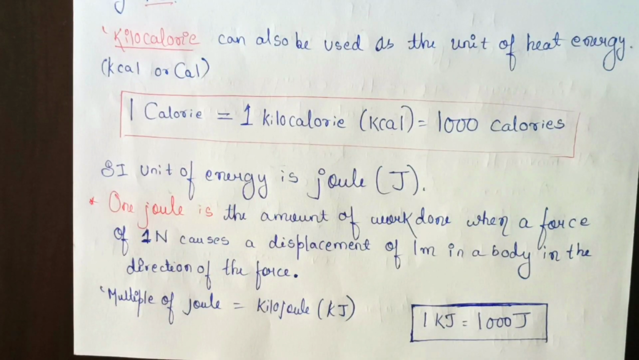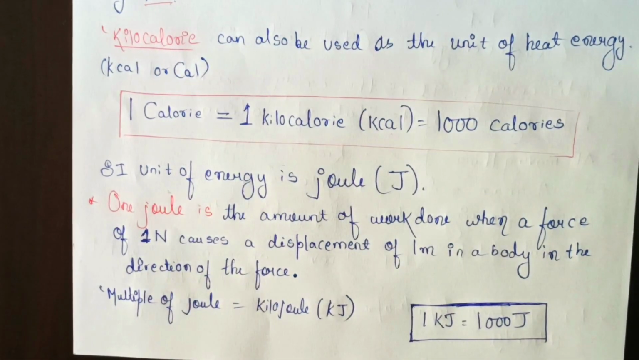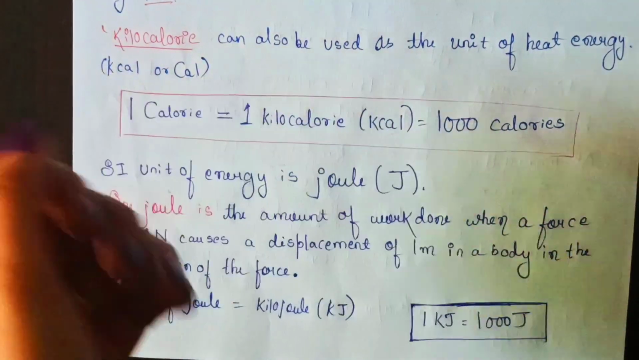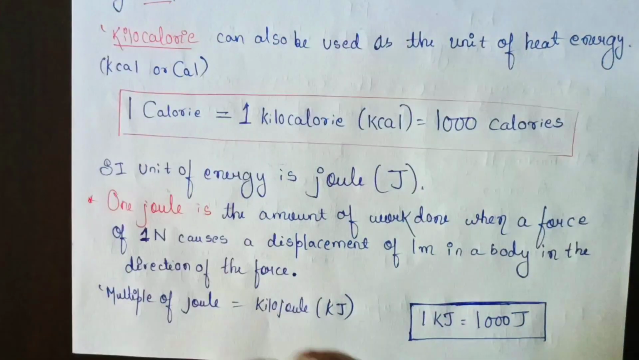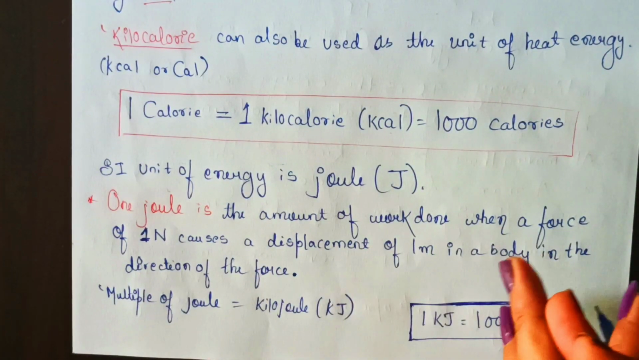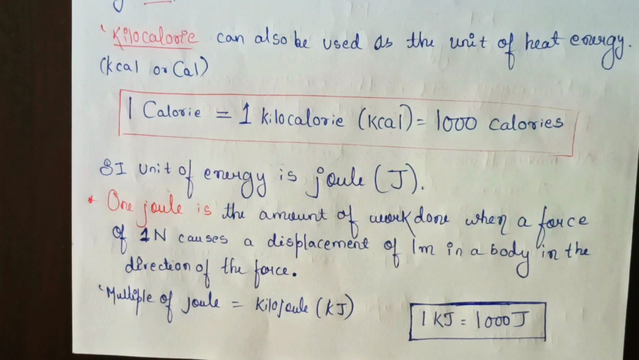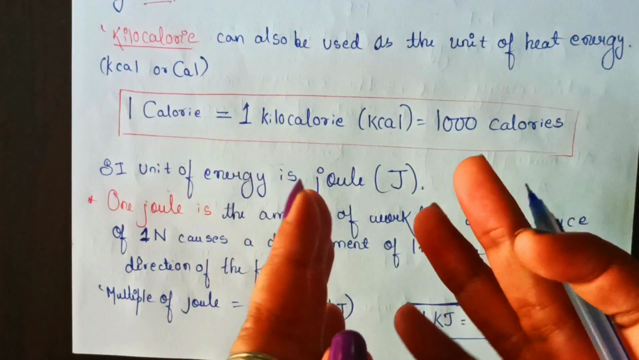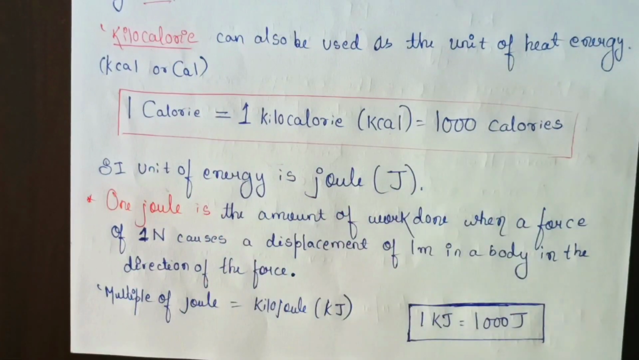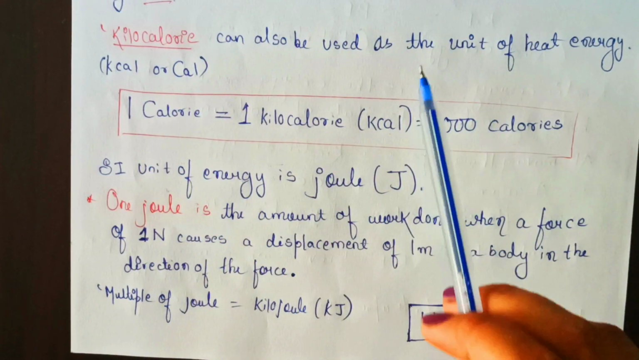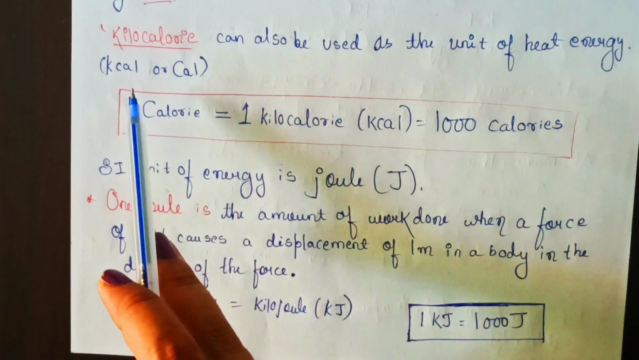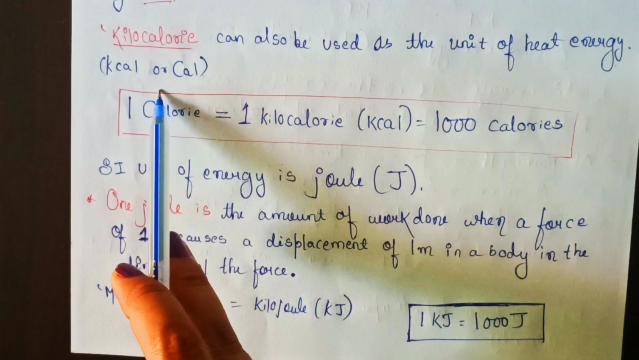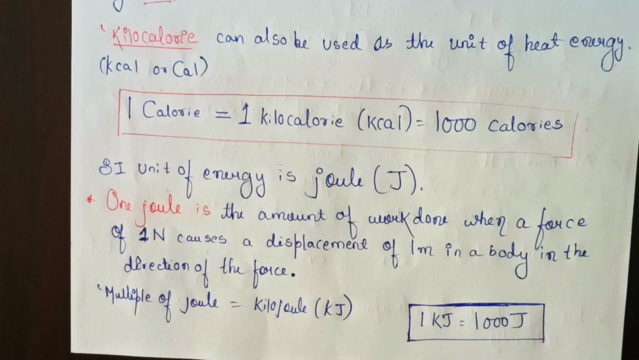Similarly, another unit of heat energy is the kilocalorie. Calorie is actually a very small unit. The calorie which we have read just now was a very small unit, so the multiple of this calorie is the kilocalorie. This kilocalorie can also be used as a unit of heat energy. It can be written like this, or simply we can write kcal, but the C should be in capital.